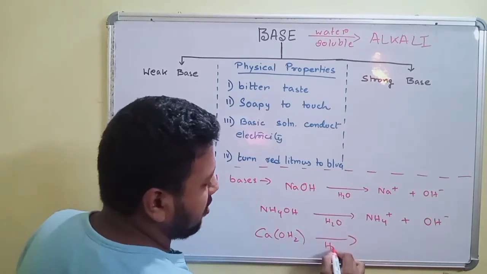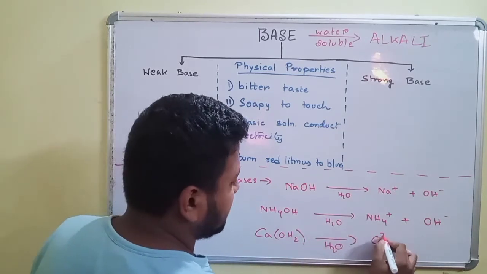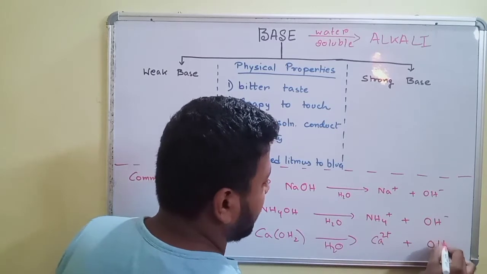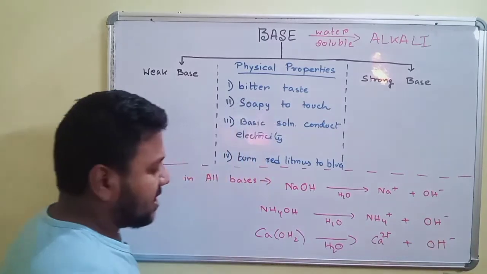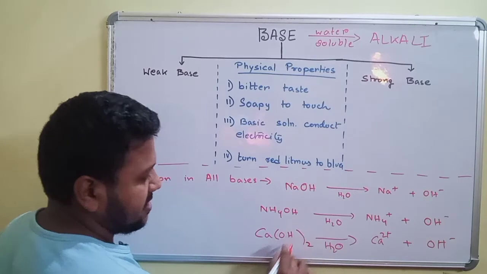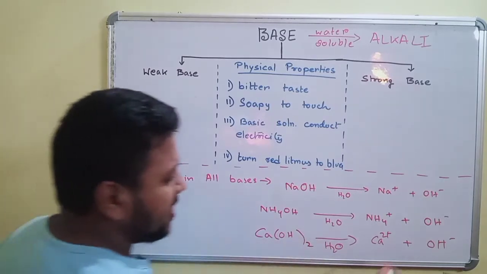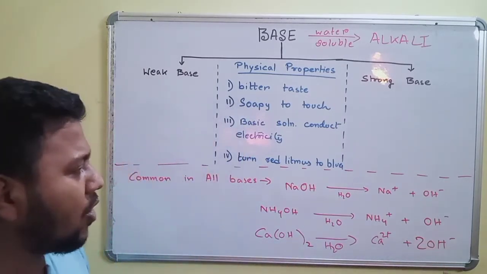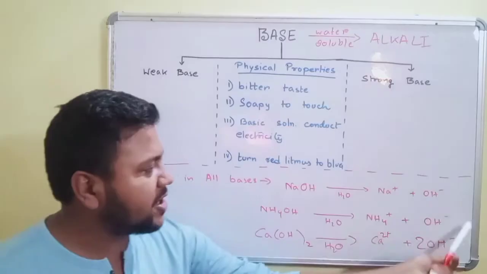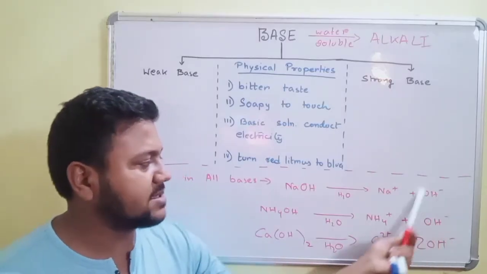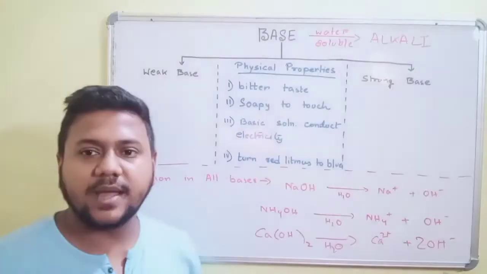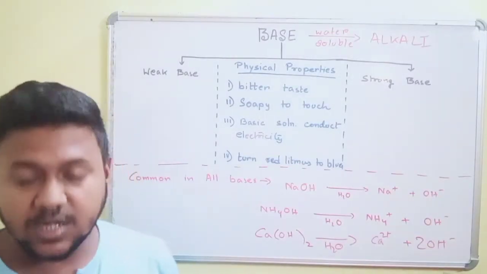Such bases also dissociate into Ca2 plus and OH minus. Over here we see that all bases are producing OH minus ions. This is the common thing in all bases.